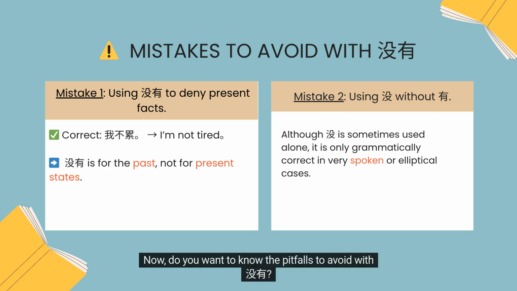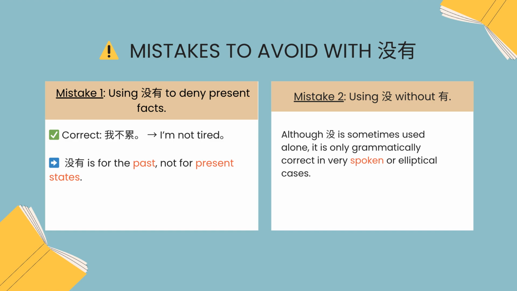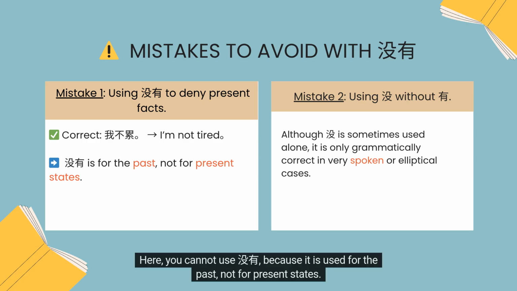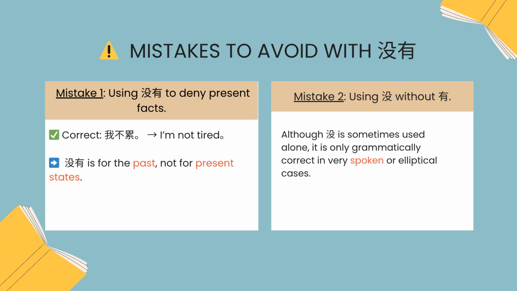Now, do you want to know the pitfalls to avoid with méiyǒu? Let's take a look together. Pitfall 1. Using méiyǒu to negate present facts. This means you should never use méiyǒu to deny present facts. For example, you can say, 我不累. I'm not tired. Here, you cannot use méiyǒu, because it is used for the past, not for present states.